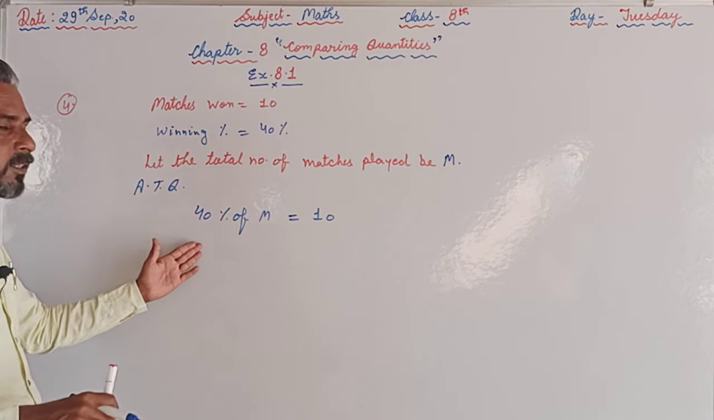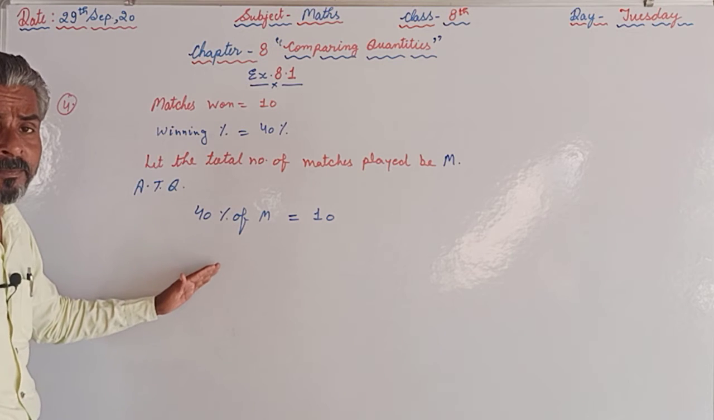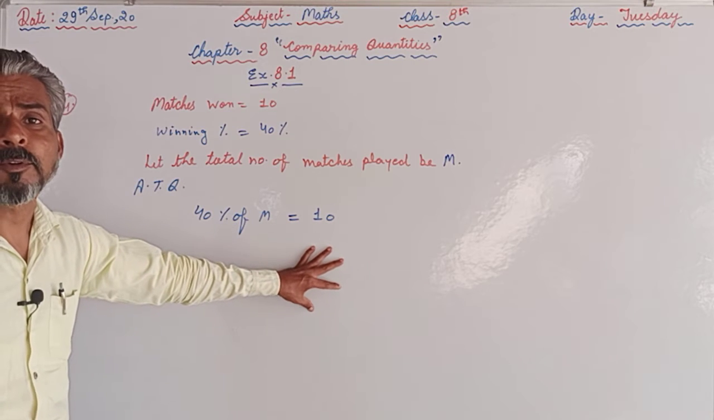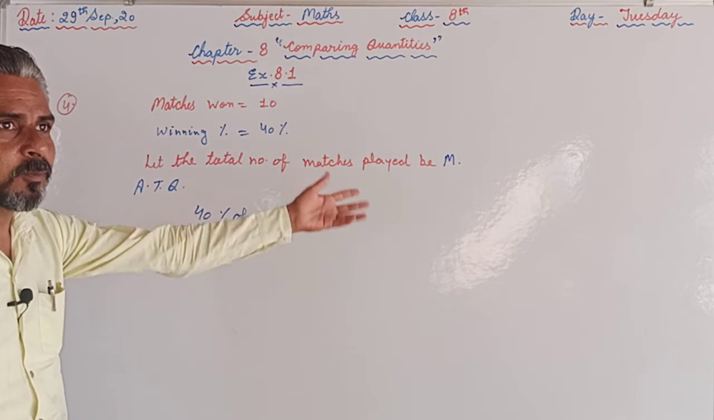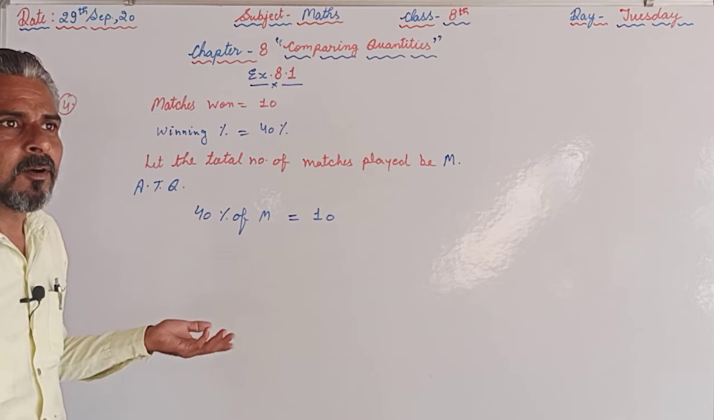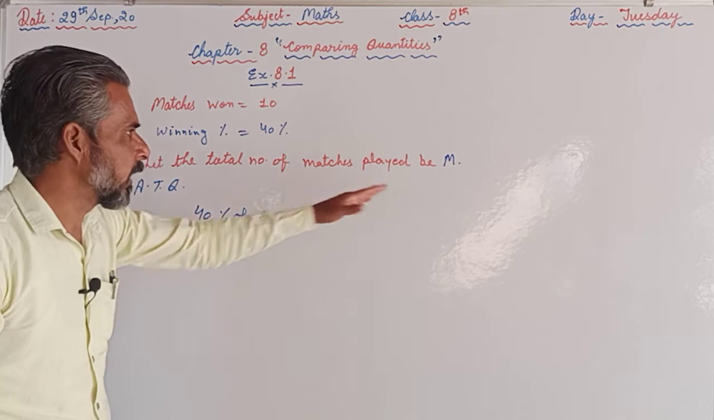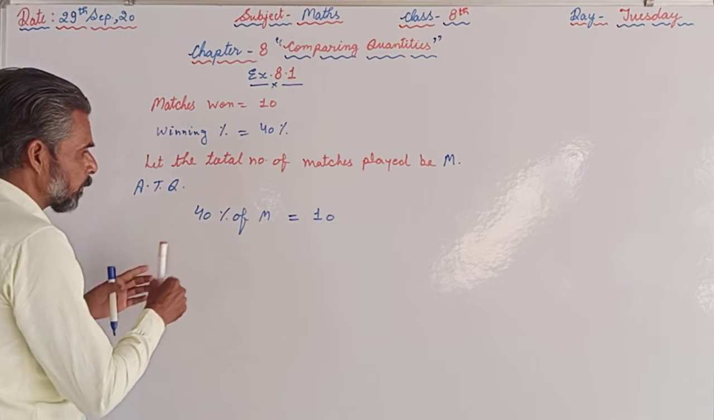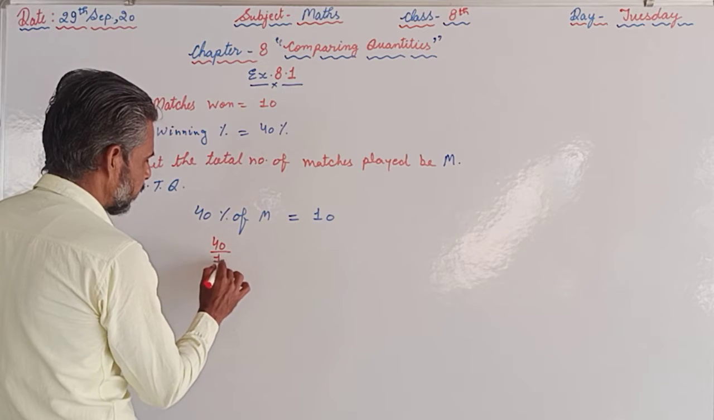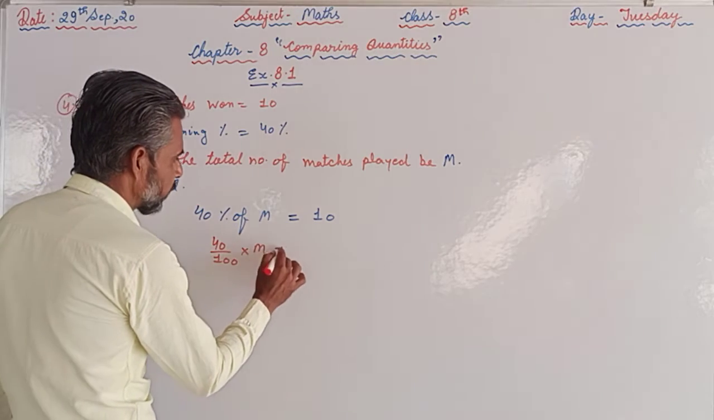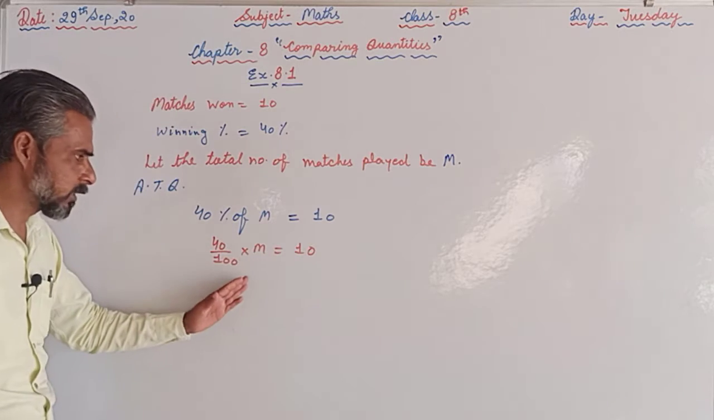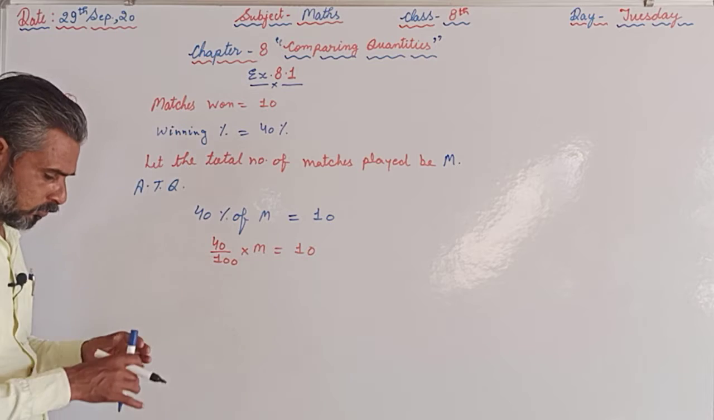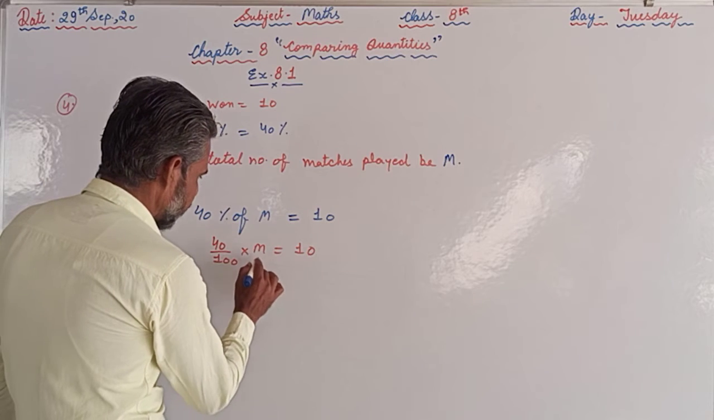Like this only, that is given in the question: 40% of the matches they won, and the number they actually won is 10, and we are supposed to find the total number of matches they played. So we assumed the total number of matches played by the football team is m. So 40% of m should be 10. 40% of m means 40 upon 100 into m, that is 10. Now this is a simple equation, or we can say a linear equation, and we are supposed to find the value of m.